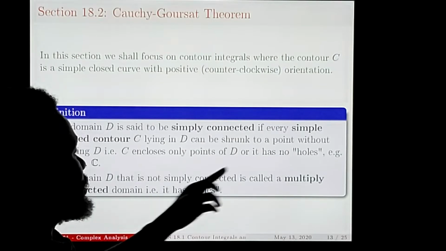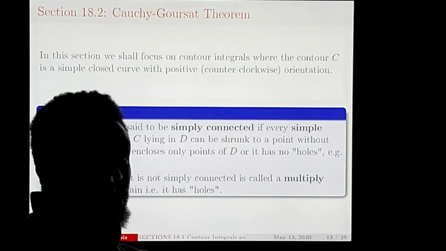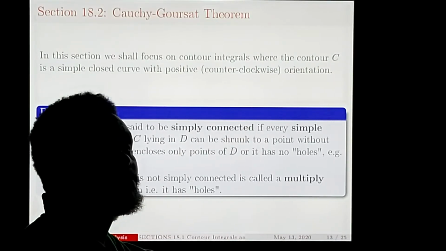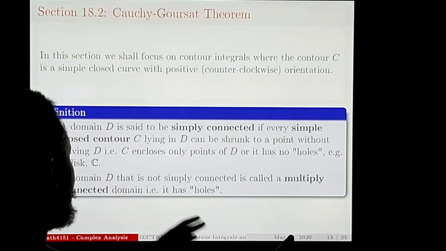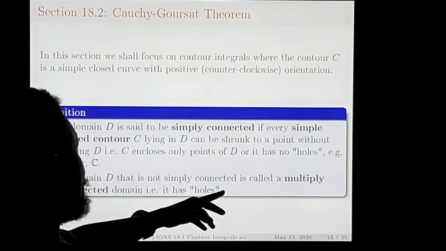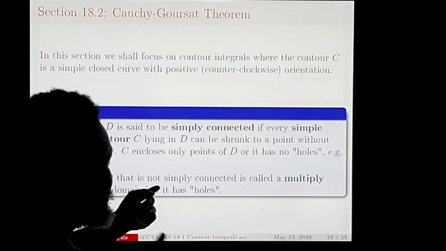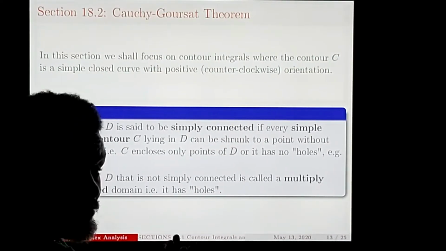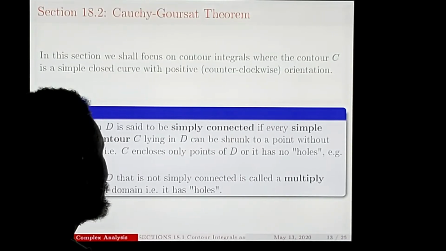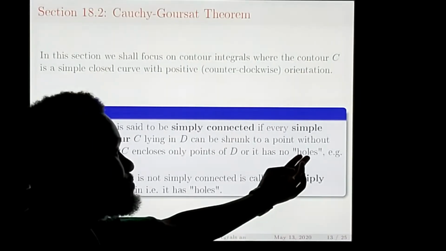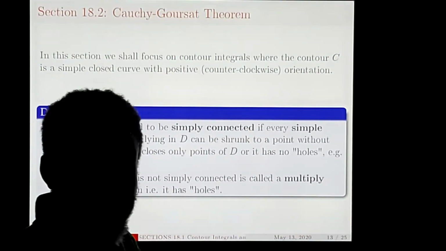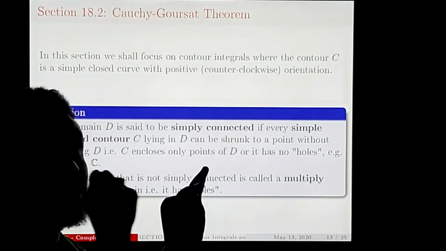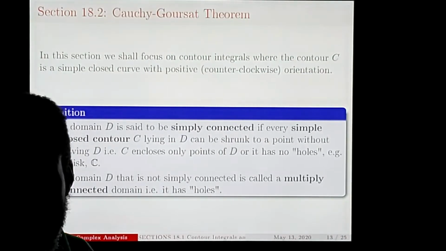Okay. When we talk about holes, here we'll talk about points of discontinuity. But we don't call them points of discontinuity. We call them points where the function fails to be analytic. Keep it in mind. A domain that is not simply connected is called multiply connected. So simply connected means that there are no points where it fails to be analytic in that curve. Or rather, we're talking about every simple closed contour. Whenever you shrink it, you remain within D. If not, then you have a multiply connected domain.